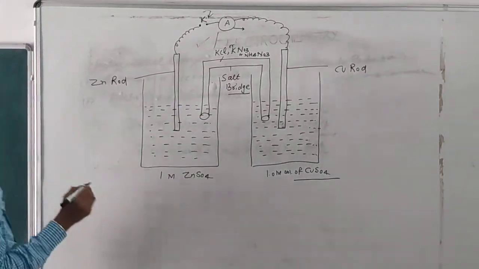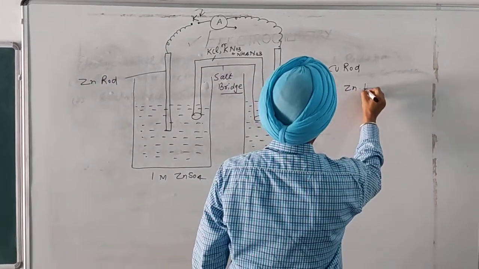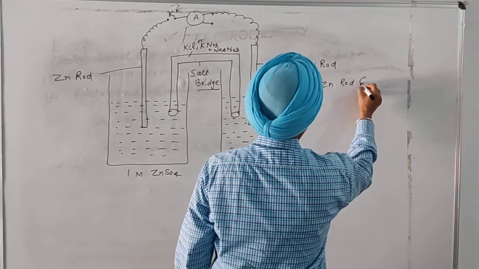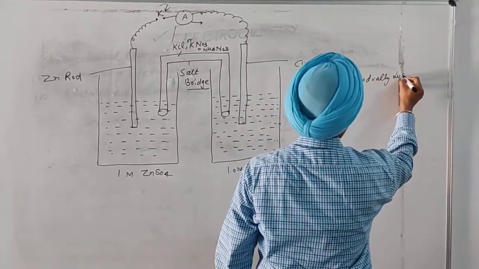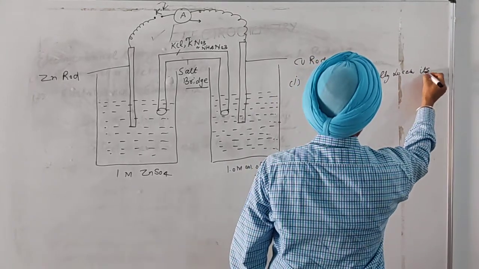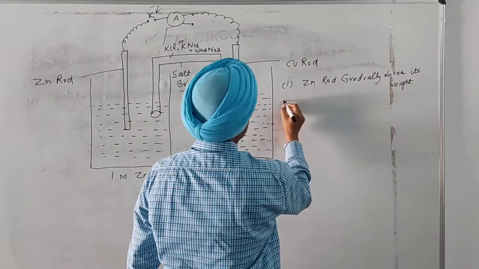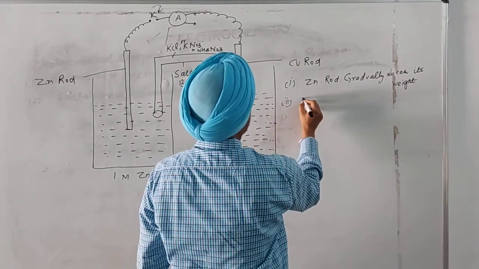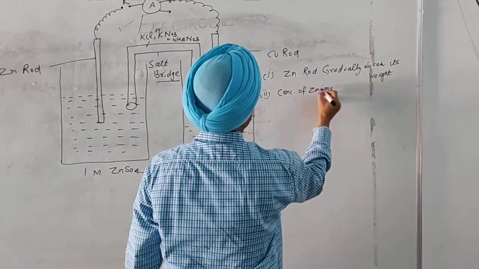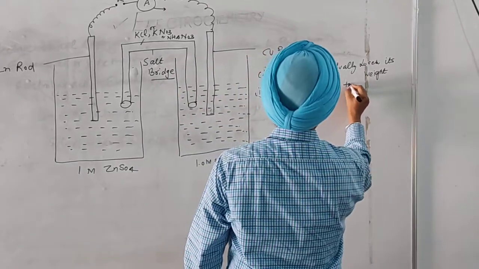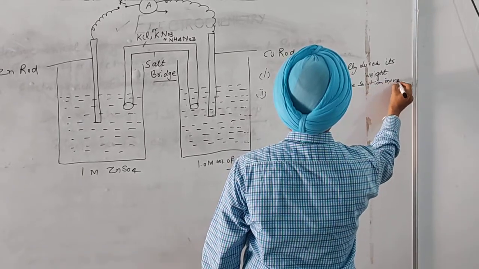The first observation is that the zinc rod gradually loses its weight. Second observation is that the concentration of zinc ions in the solution increases.